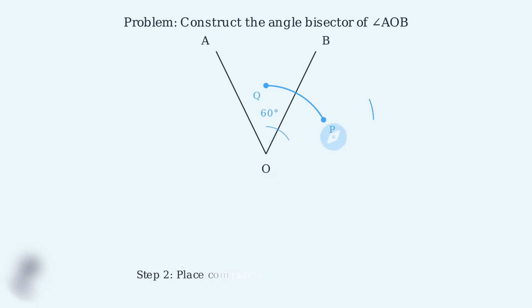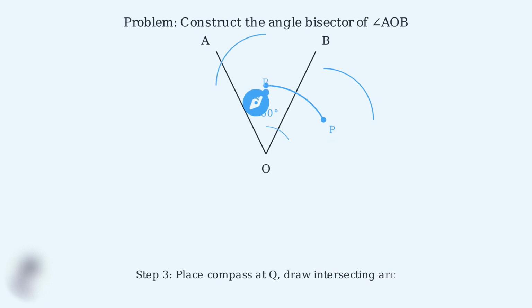Step 2. Now place your compass at point P and draw an arc in the interior of the angle. Keep the same compass width. This is crucial for accuracy. Step 3. Without changing the compass width, place the compass at point Q and draw another arc. This arc should intersect the previous arc at a point inside the angle.